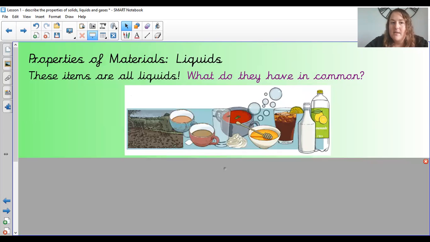Okay, let's have a look at liquids then. Here are some items of liquid. We've got rain, a cup of tea, a cup of coffee, a glass of water, soup, honey it looks like in there, Coke, lemonade. So what do those have in common?